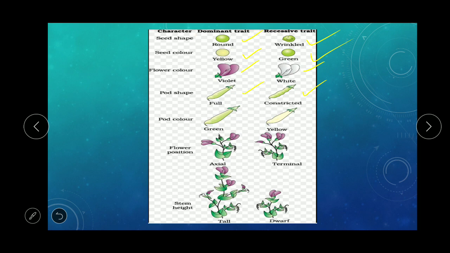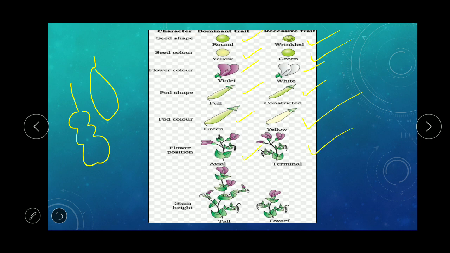For example, you can see this is a full pod, and if you see it like this, just imagine this will be a constricted pod. So full pod and constricted pod, I hope the concept is clear. Then for pod color, green is dominant and yellow is recessive. For flower position, axial is dominant and terminal is recessive.